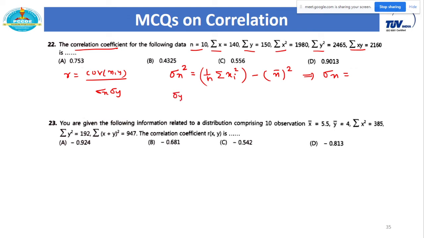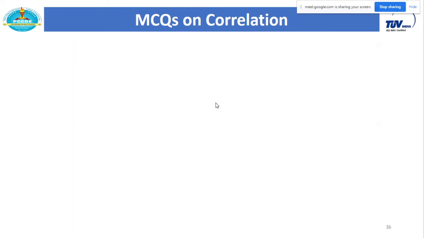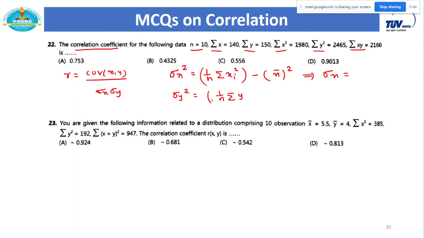Similarly, sigma y square is equal to 1 by n summation of yi square minus y bar whole square, and from this you will get the value of sigma y.